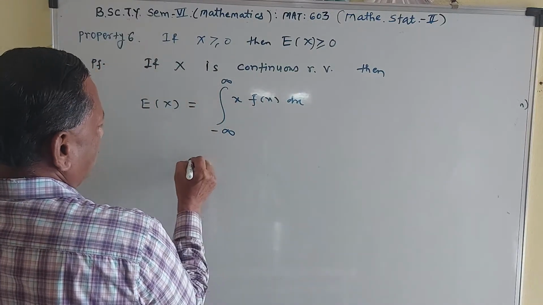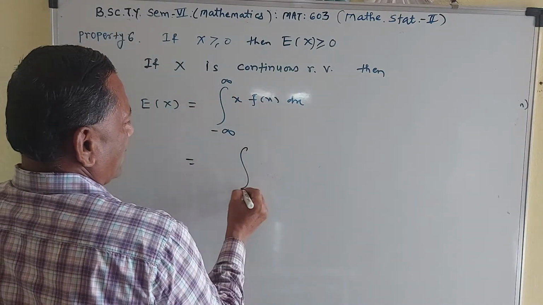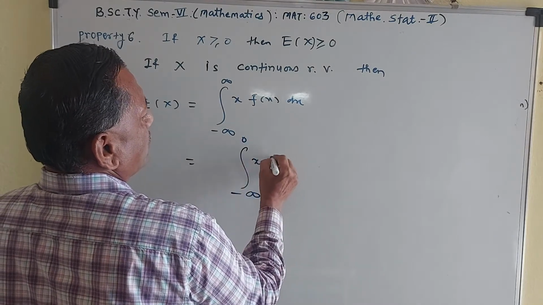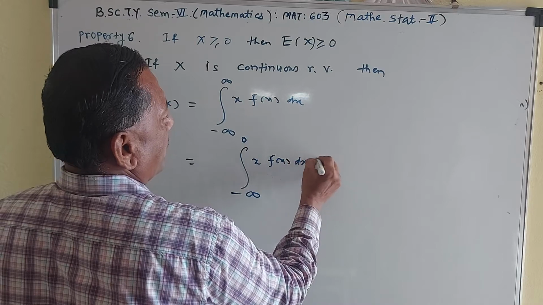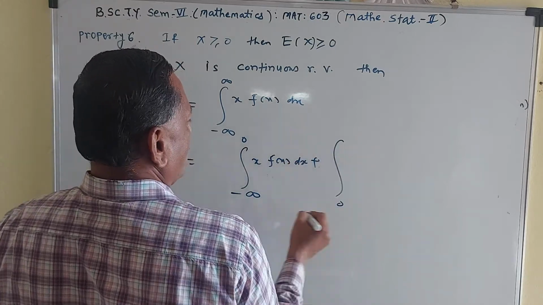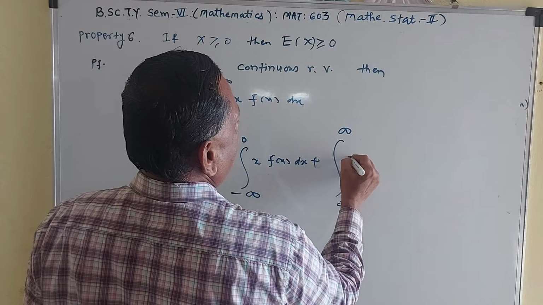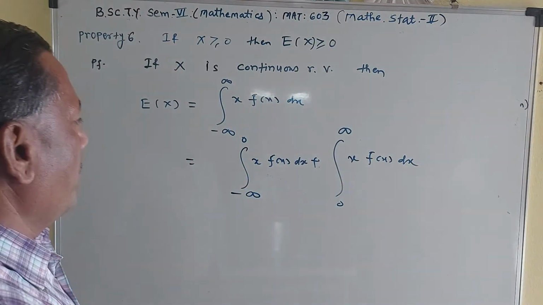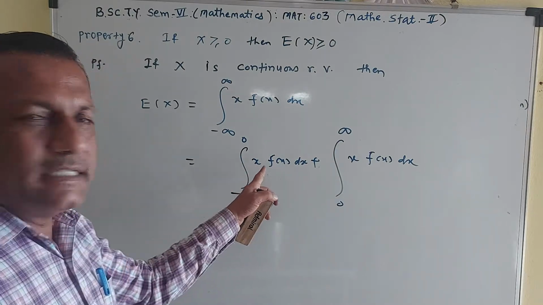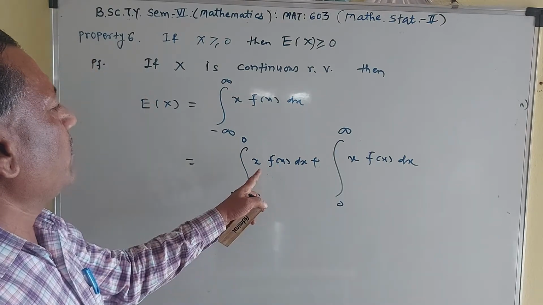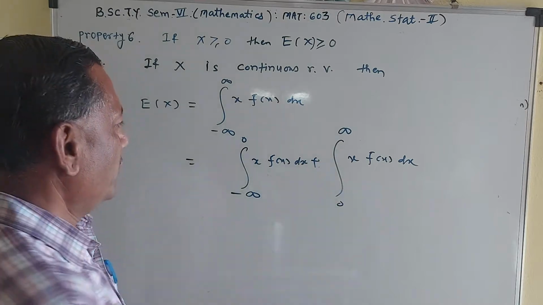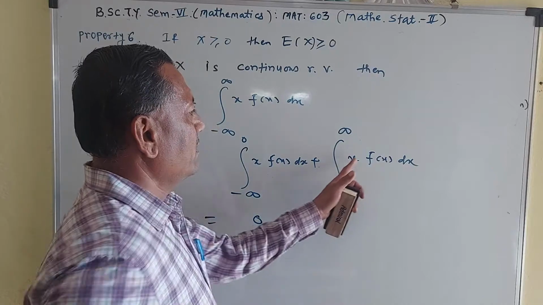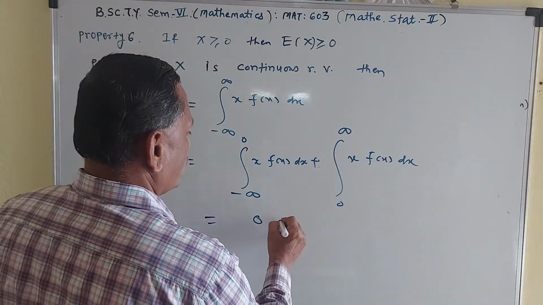Or if you split this integration, in the range minus infinity to 0 of x into f of x dx plus 0 to infinity of x into f of x dx. But you remember that if x is less than or equal to 0, then the probability is 0. Therefore this is 0, and this is x into f of x dx, which is greater than or equal to 0.